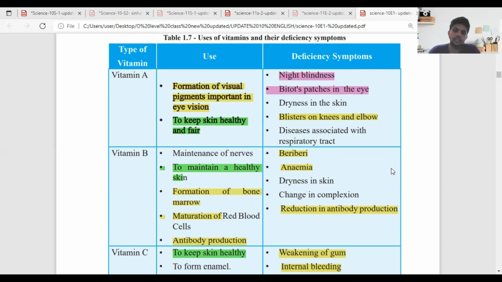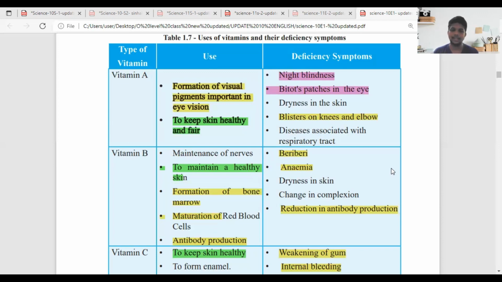When you come to vitamin A, it is for the formation of visual pigments, important for eye vision. Normally there are different types of visual pigments in our eye to detect different colors and give us the sense of different colors. If we want to see this world clearly, we have to have these pigments within our eyes. These pigments have the ability to identify different colors and give us the sensors. To maintain those pigments, vitamin A is important.